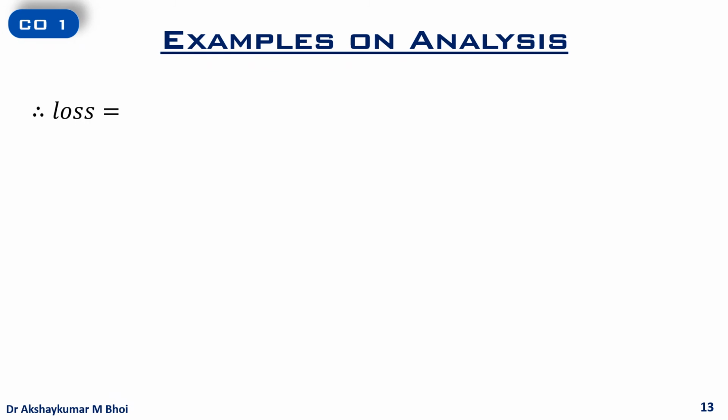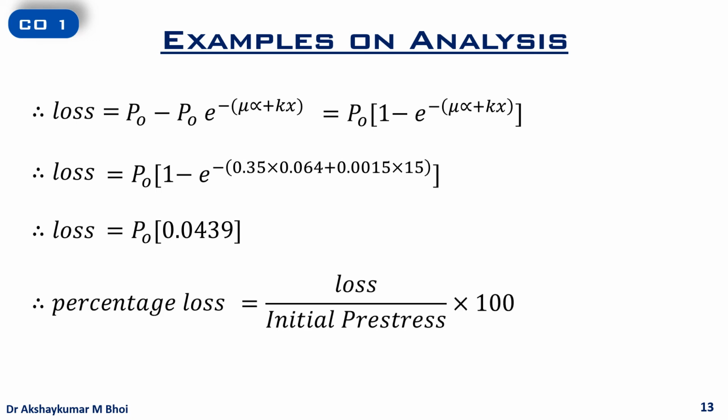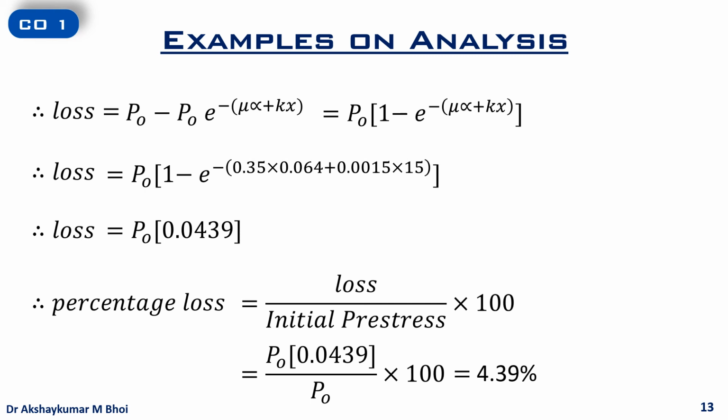If we put the values in the equation for loss, which is P0 minus P0 e raised to minus (mu alpha plus kx), we get the loss is equal to P0 into 0.0439. Now the percentage loss can be calculated as percentage loss equal to the loss divided by the initial pre-stress into 100. So percentage loss is 4.39%. That is the required answer.